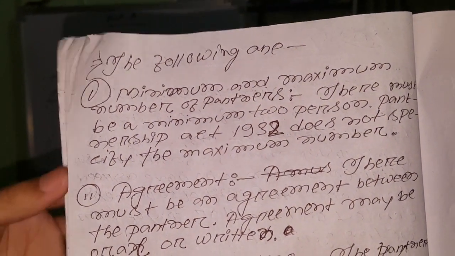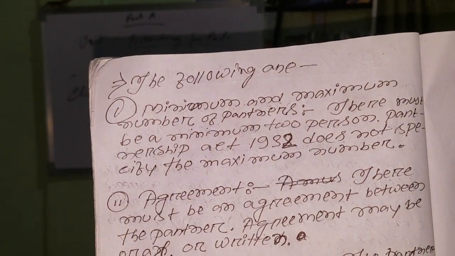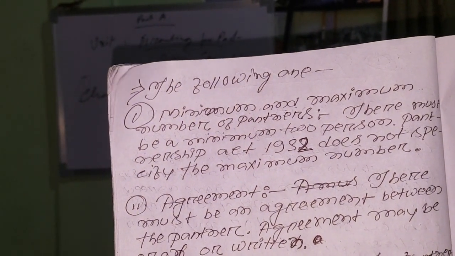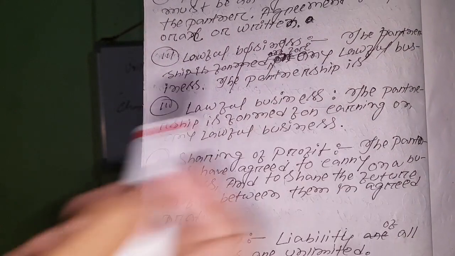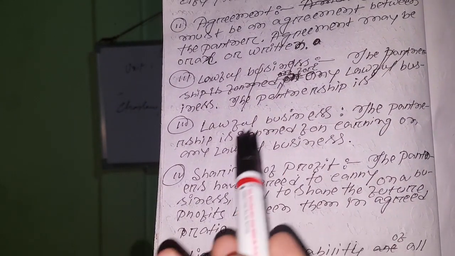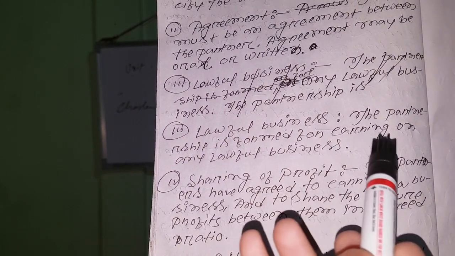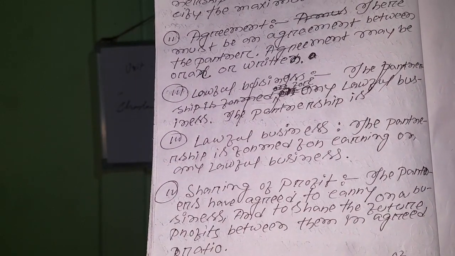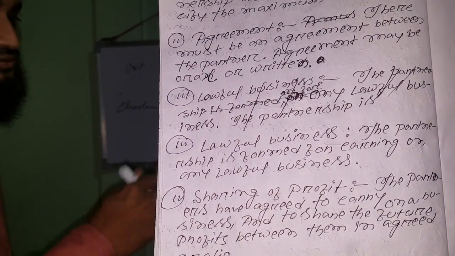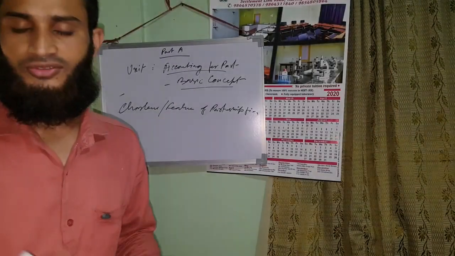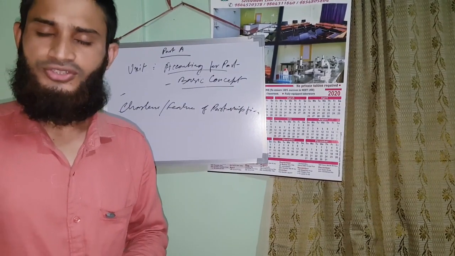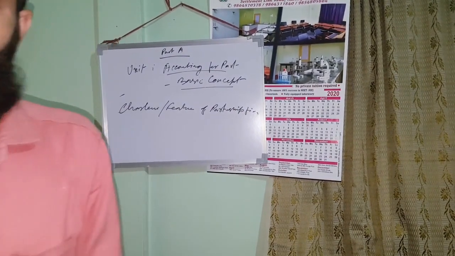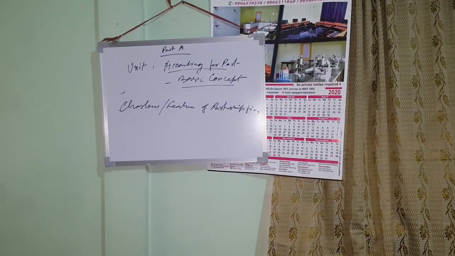Number 2 point is agreement. There must be an agreement between the partners. Agreement may be oral or written. Number 3 point, lawful business. The partnership is formed for carrying on any lawful business. If we don't start any lawful business, the business is closed. So there must be a lawful business. The 4th point is